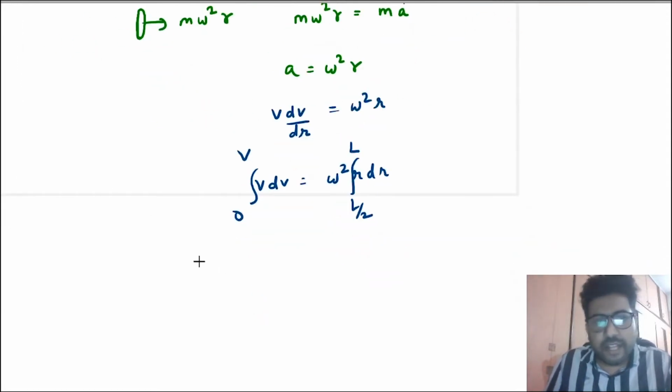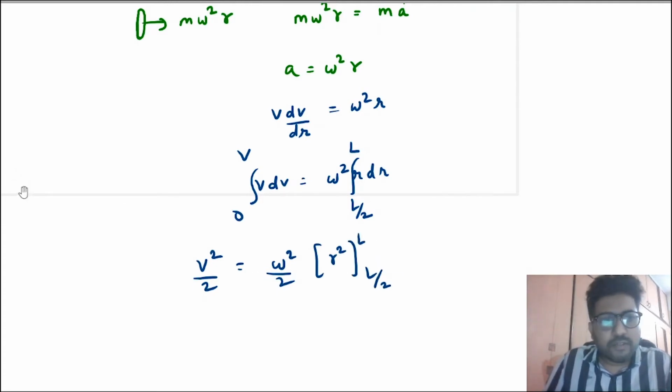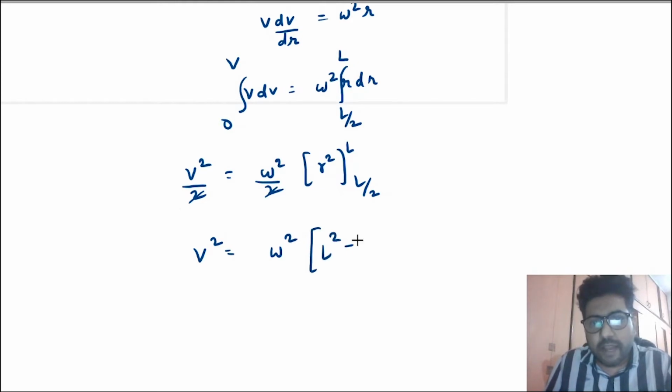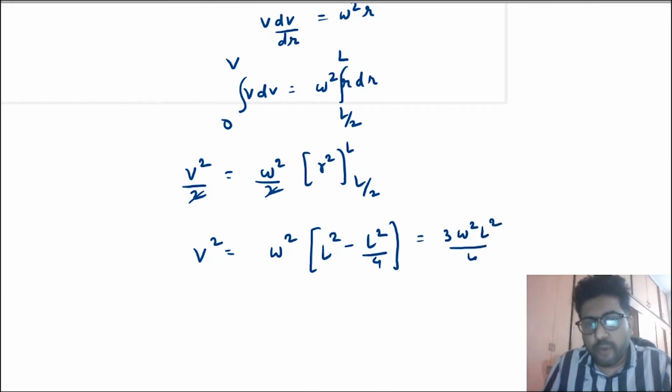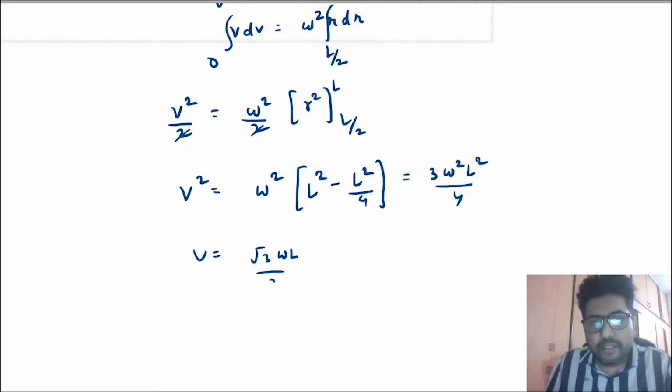So from this you will get v square by 2 is equal to omega square r square by 2, but you will have to integrate it from L by 2 to L. So v square is equal to omega square into L square minus L square by 4, and that will be equal to 3 omega square L square by 4. Therefore the velocity with which the ring leaves is root 3 omega L by 2.